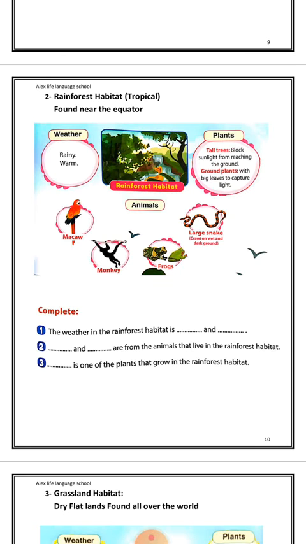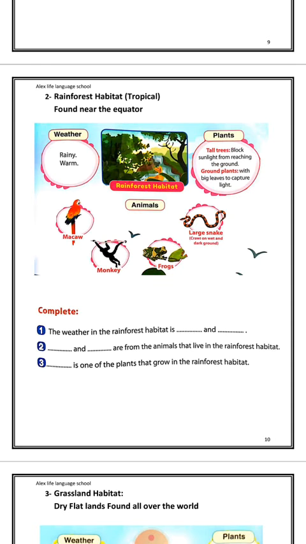Okay, the equator. The animals which live in the tropical or rainforest habitat are the macaw, which is a bird, monkeys, frogs, and large snakes, because it is a jungle.